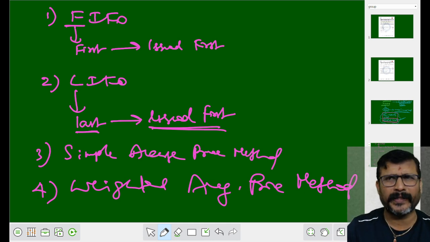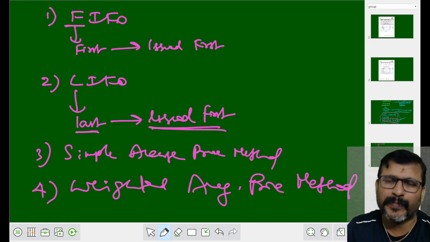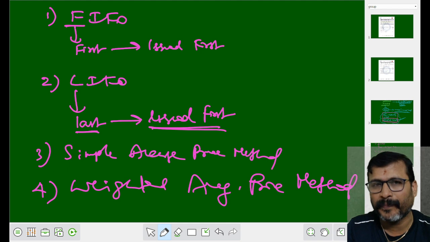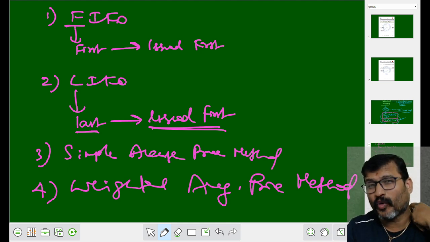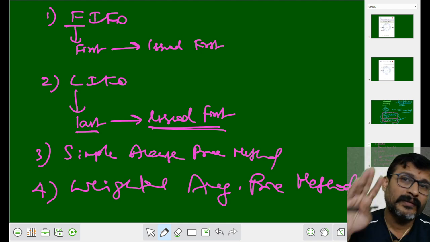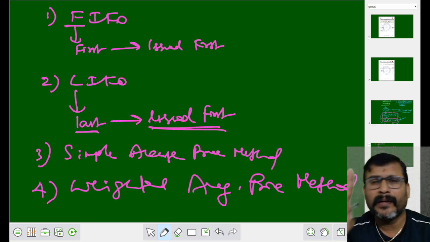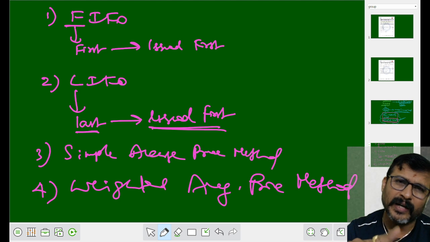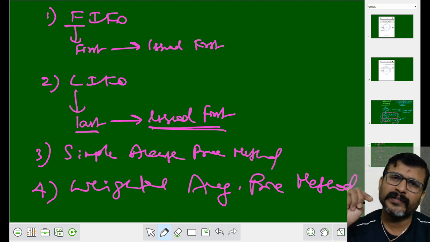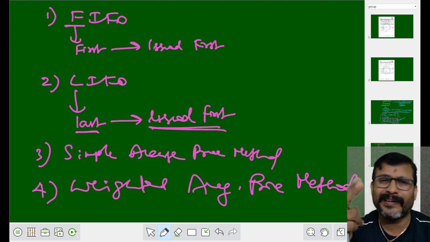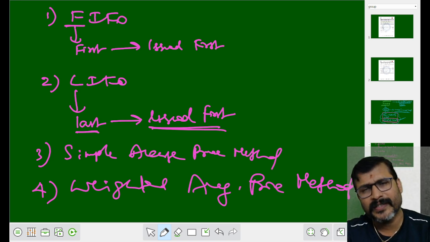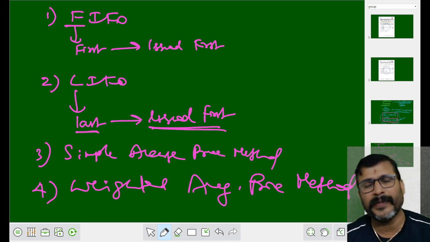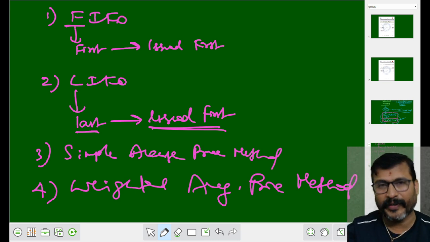I will take all these methods at the end of this particular chapter, not right now. I hope you got it right. What are the 4 methods to value the stock? First in, first out method, material purchased first or issued first; last in, first out, material purchased last or issued first. Then we have the weighted average method and simple average price method. Okay, fine. These are the different methods.